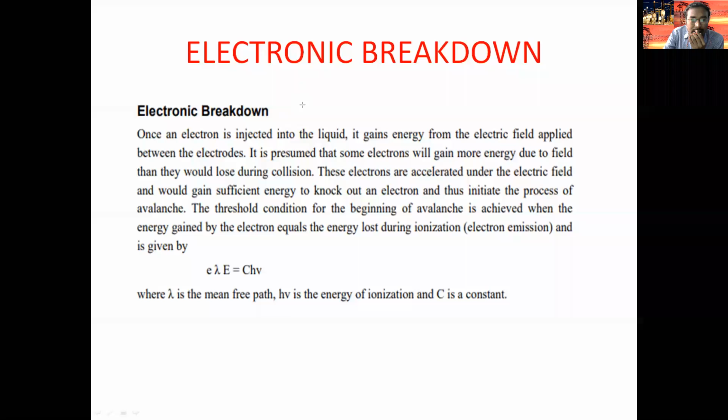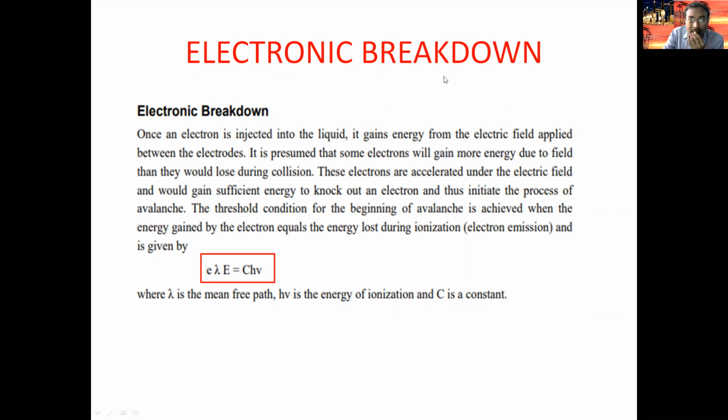Under the threshold condition, these are the equations we observe. During the ionization process, this is the observed threshold condition. e is the electron charge, lambda is the mean free path, E is the external field, and this is a constant. hv is the energy gain, the energy of ionization. hv is the energy of ionization.